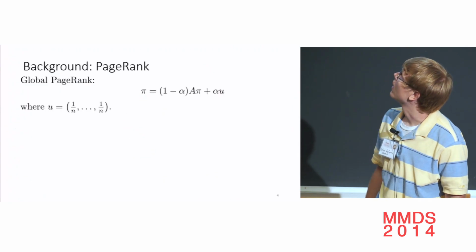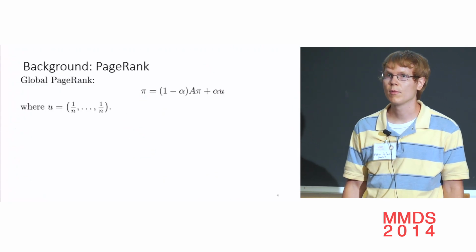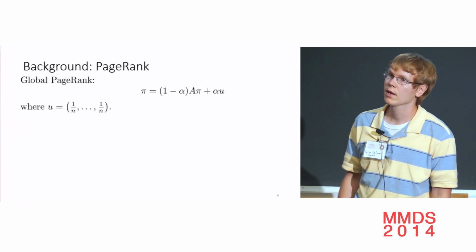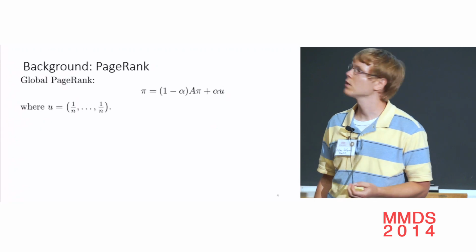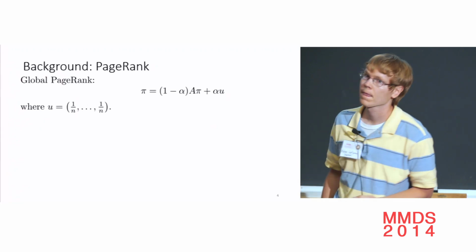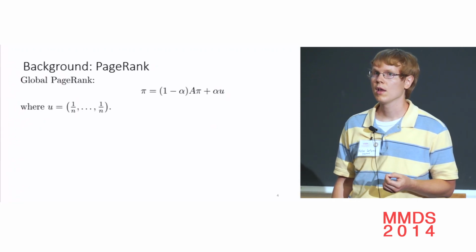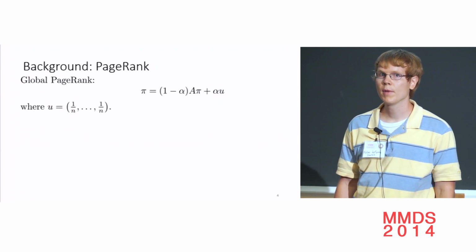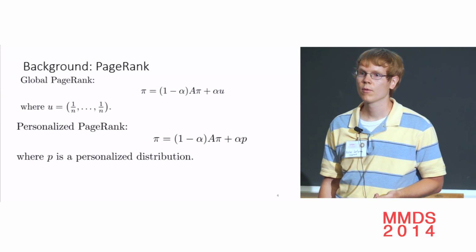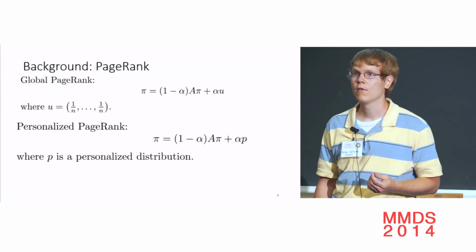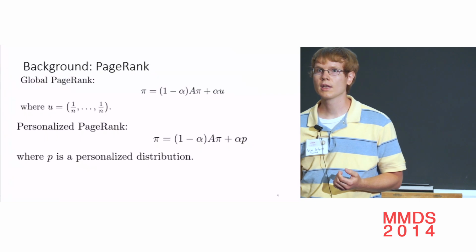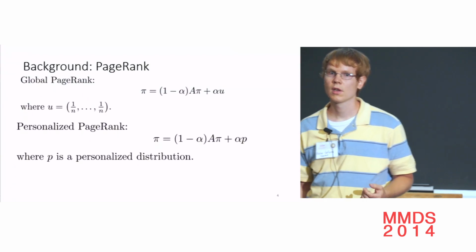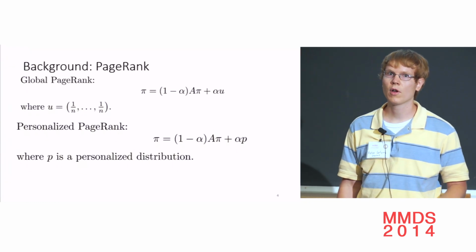Now as background, I'll go through this quickly since we just had a talk about PageRank and personalized PageRank. As everyone has seen, I'm sure, global PageRank can be defined in terms of random walks and as the solution to this matrix equation. And this vector u for global PageRank is a uniform vector. It's 1 over n. In the original paper, they noticed that you can replace u with a personalized vector p. For example, on the web, if the user is interested in computer science, you could have p be non-zero on computer science pages and 0 everywhere else. And the importance of those computer science pages would flow around the network.